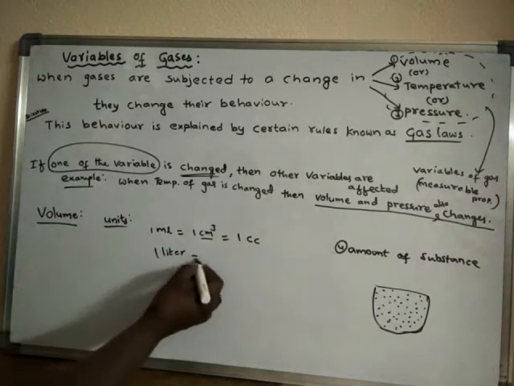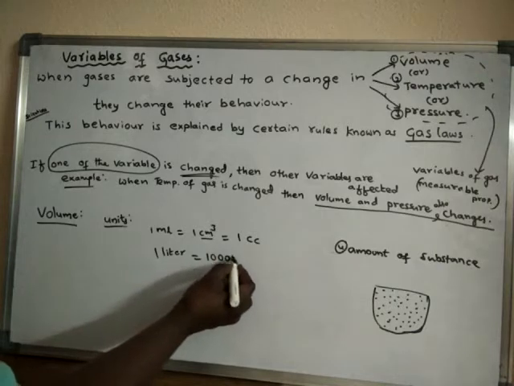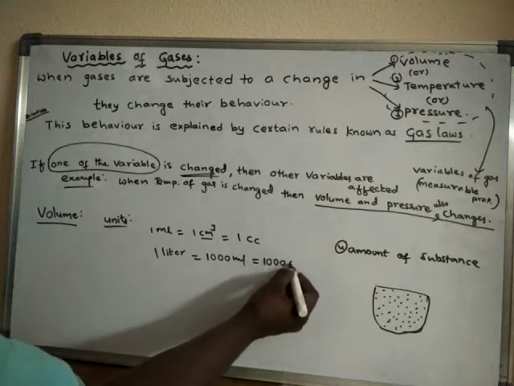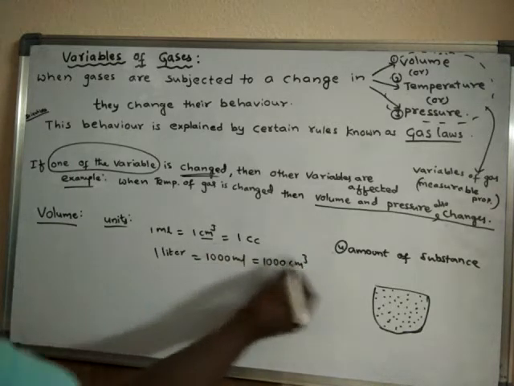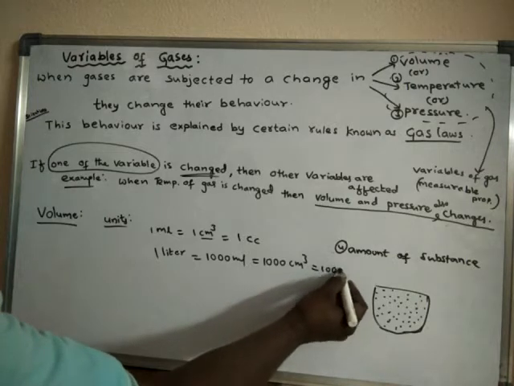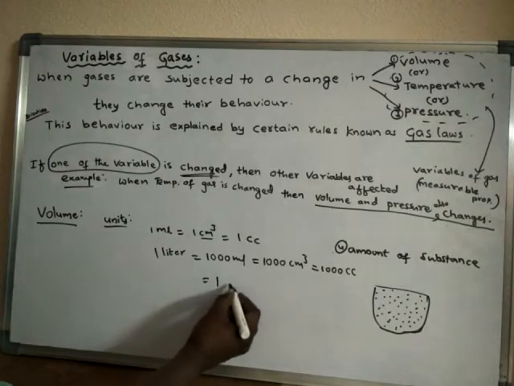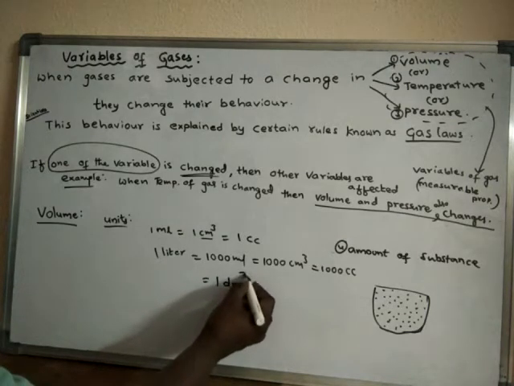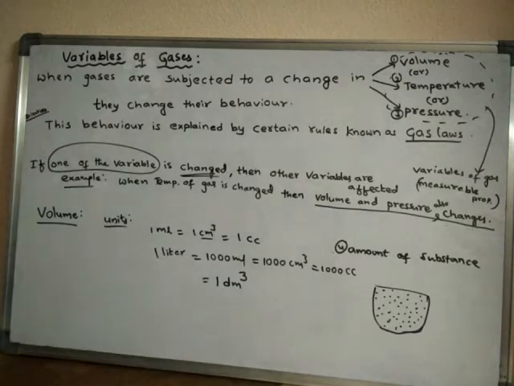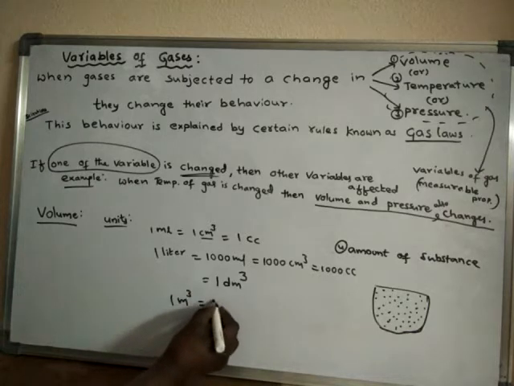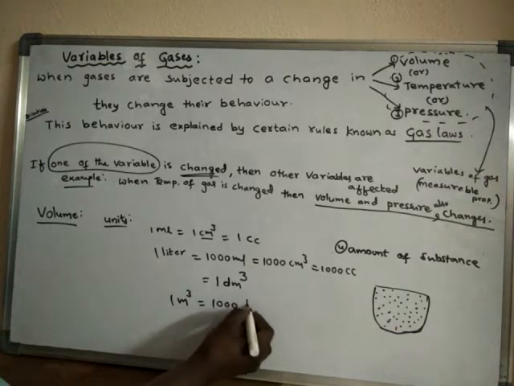1 liter is equal to 1000 milliliters, or 1000 centimeter cube, or 1000 cc, or 1 decimeter cube. 1 decimeter cube is equal to 1 liter. 1 meter cube contains 1000 liters.